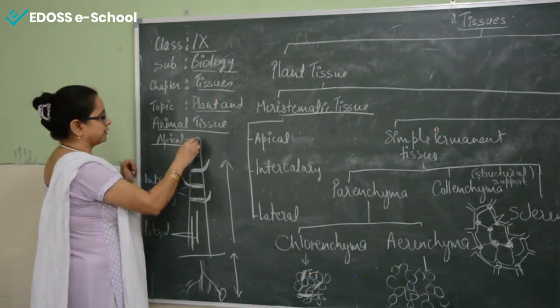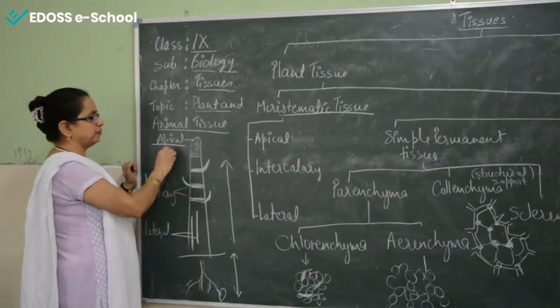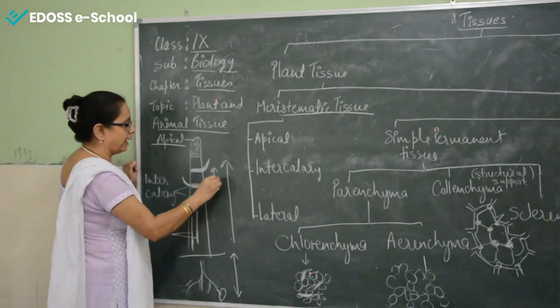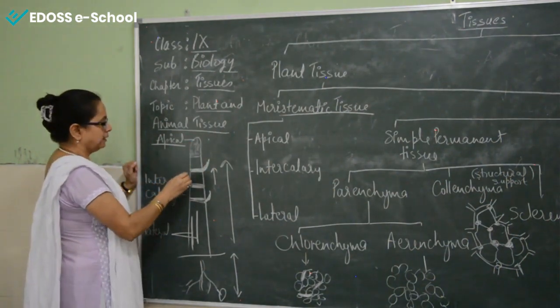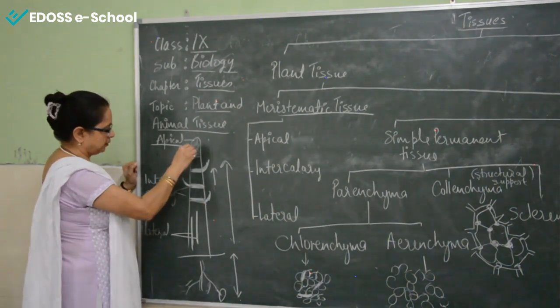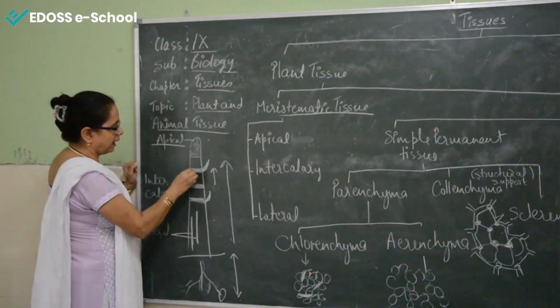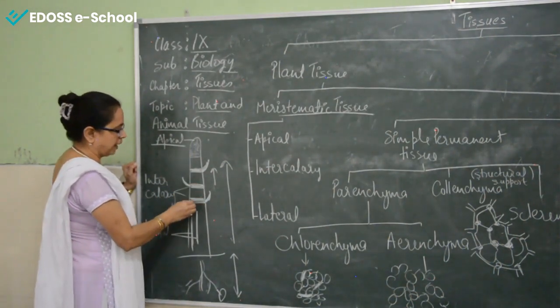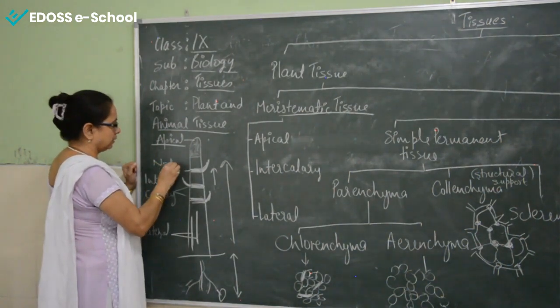Apical tissue that is present on the tip of the shoot and root is responsible for the growth of the plant to attain height. Now after that you see a kind of bands or patches below the apical meristem that are the intercalary part, that is actually the nodal part.